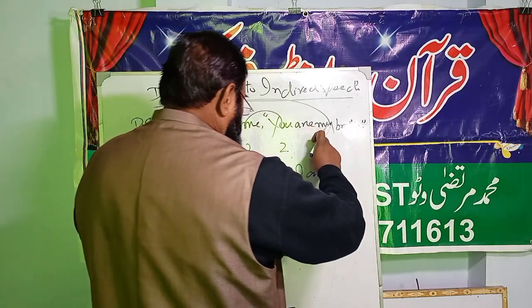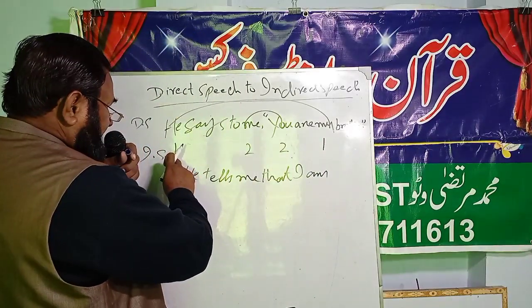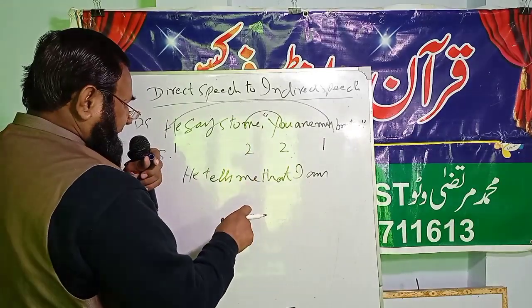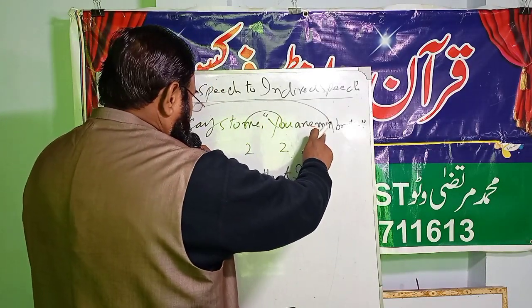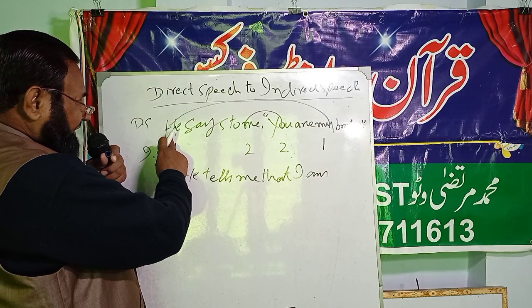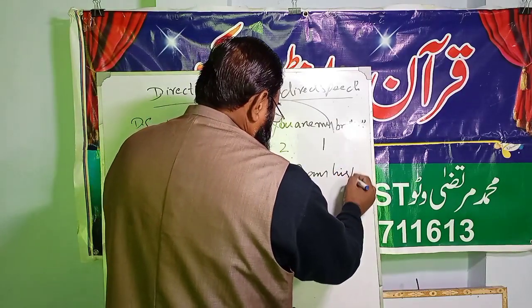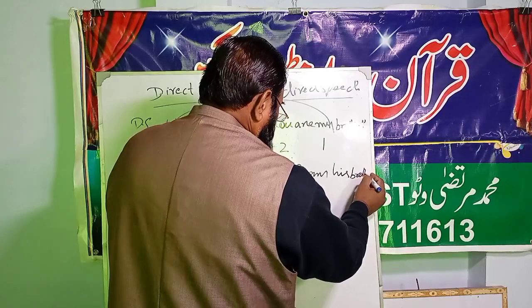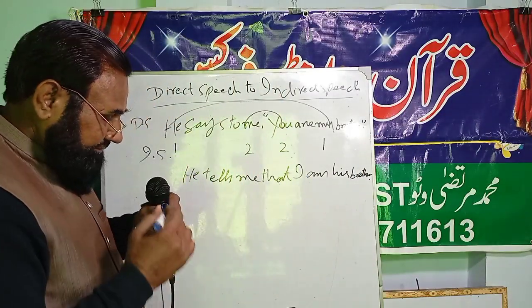Now "my": this is number 1 and this is also number 1. 1 can be changed according to 1. "My" is a possessive case, so I will find the possessive case of he, which is his. I am his brother. Full stop at the end of the sentence.